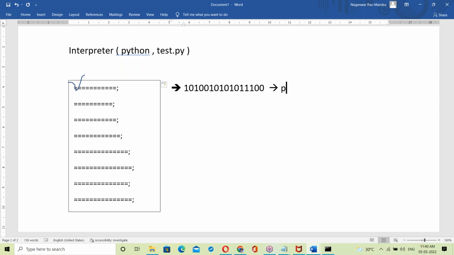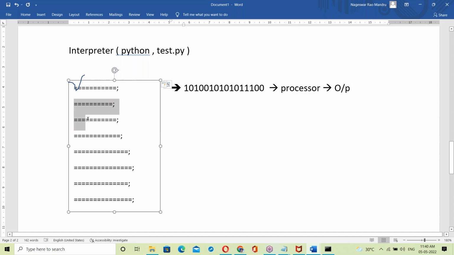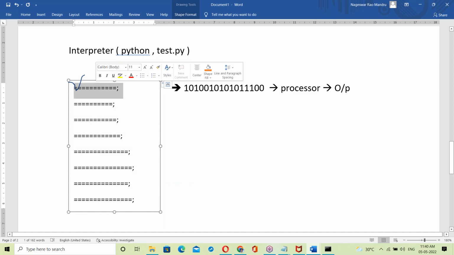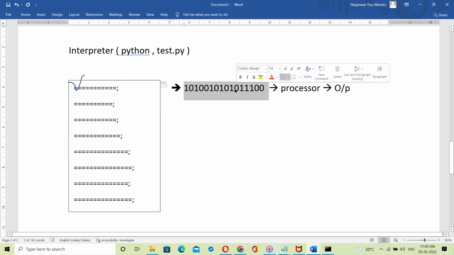That binary format is given to the processor, and the processor generates the output. Next coming statements may be right or wrong, but the interpreter never thinks about the next coming statements. This statement is correct, so it immediately converts into binary codes and generates outputs.